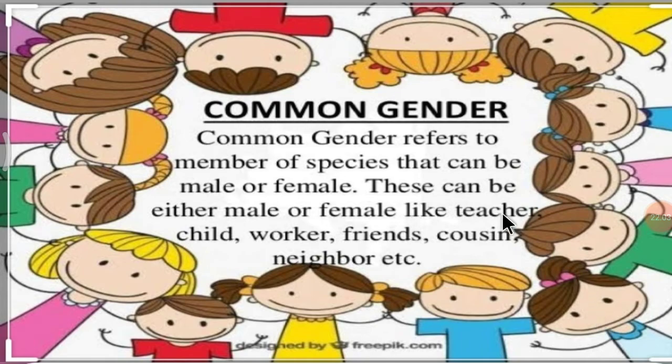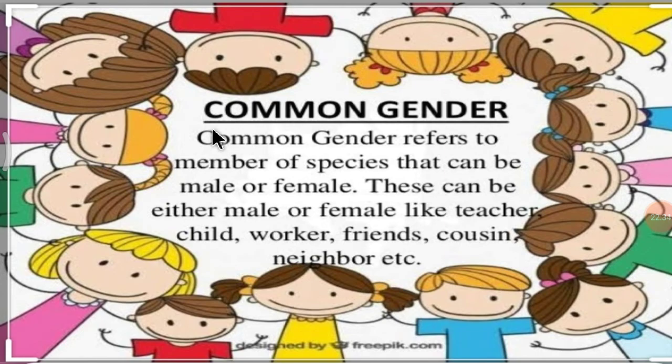See, the description of common gender. Common gender refers to members of a species that can be male or female. These can be either male or female, like teacher, child, worker, friends, cousin, neighbor, etc. What is common gender?